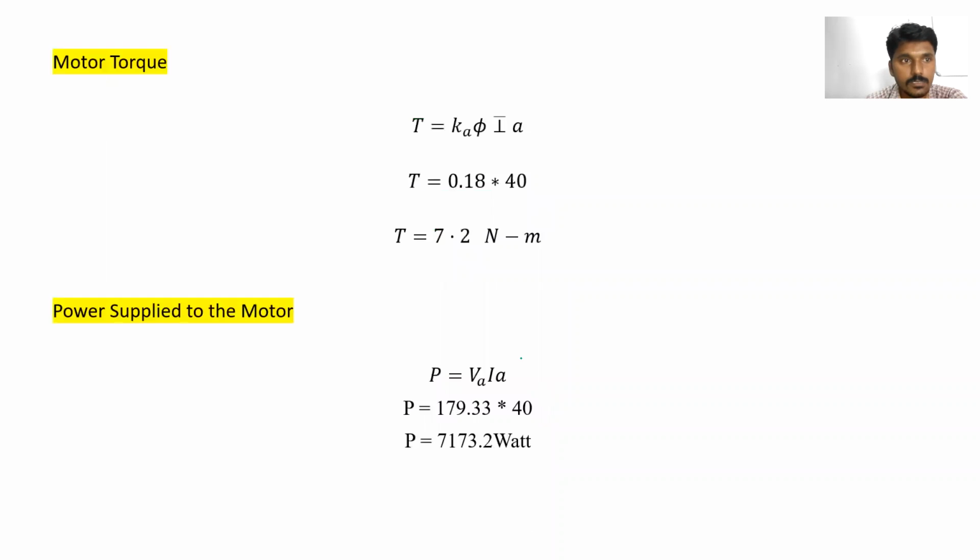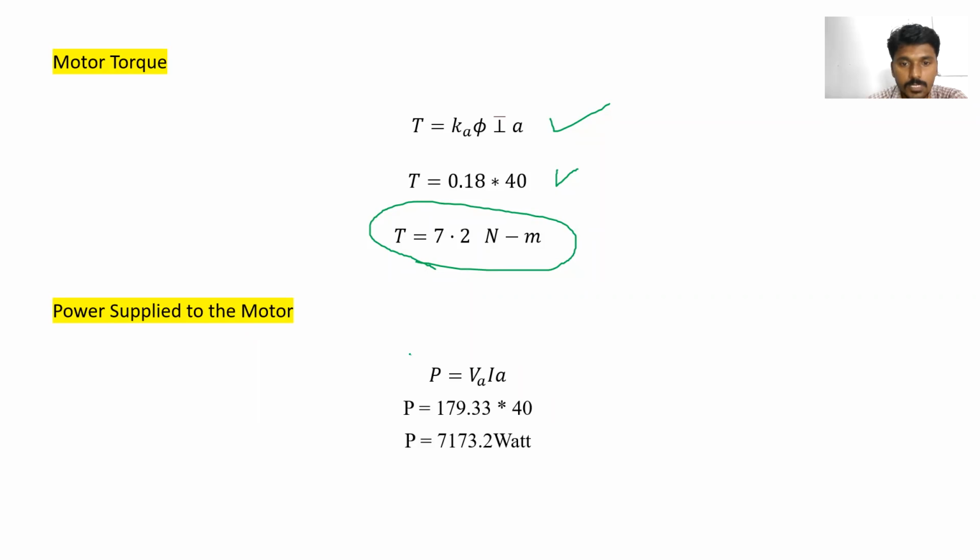Next, motor torque. We know the formula T is equal to KFI into IA. T is equal to 0.18 into 40, so T is equal to 7.2 Newton meter. In the same way, we can find the power supplied to the motor.